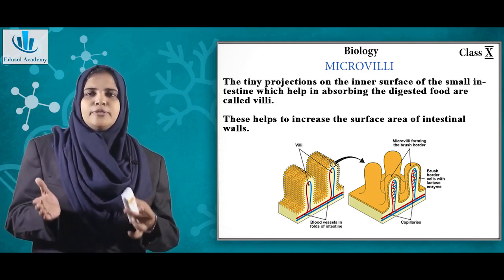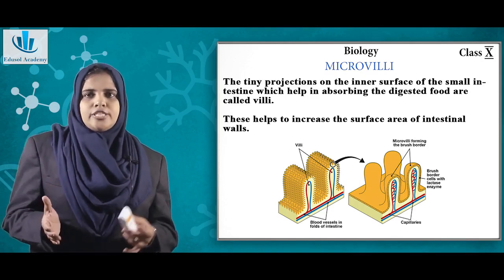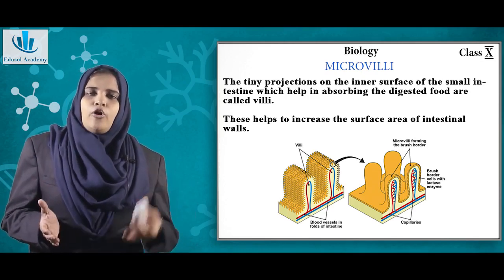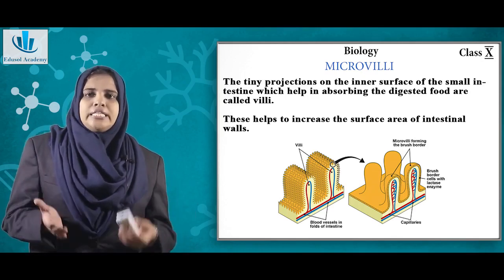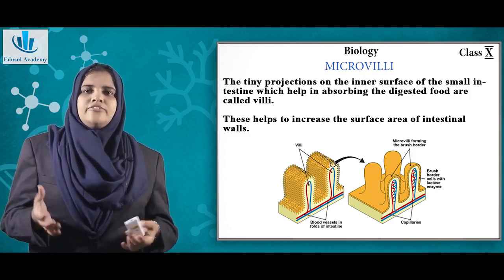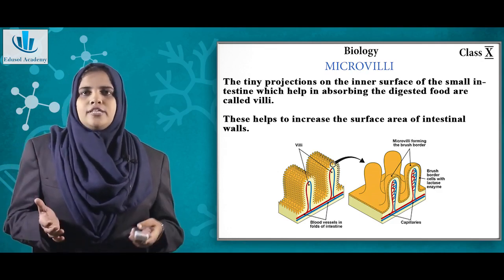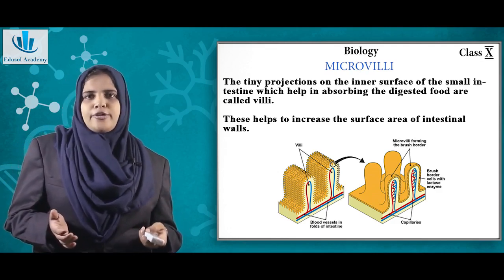This is the link between your digestive system and your circulatory system. The villi also help to increase the surface area. When you increase the surface area, there is more digestion and more absorption happening. That is the function of the villi.